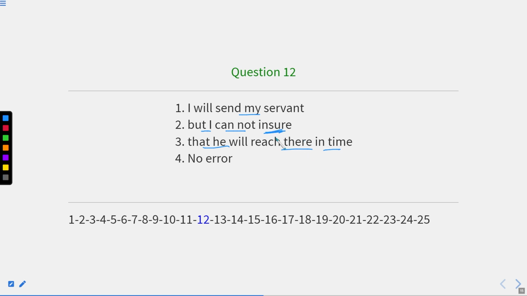Now, insure means when we make the life insured of someone. Okay, for example, the Life Insurance Corporation insures the life of a person. Okay, but if we talk about making sure, it means we make you confident. That word is assure. So here the error is in part second, where we should write either assure or ensure.